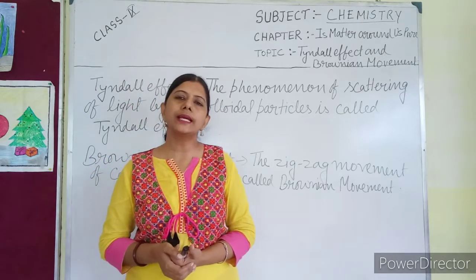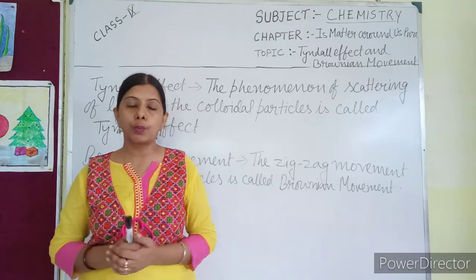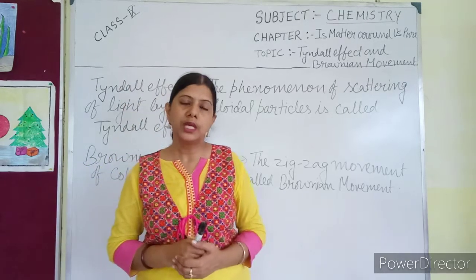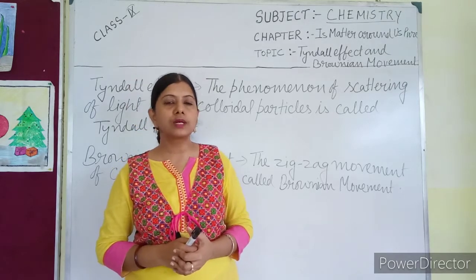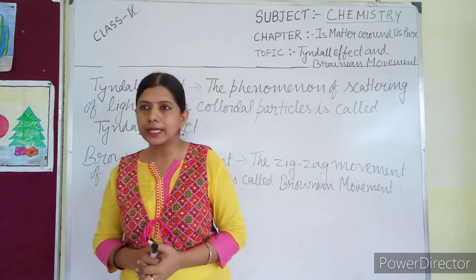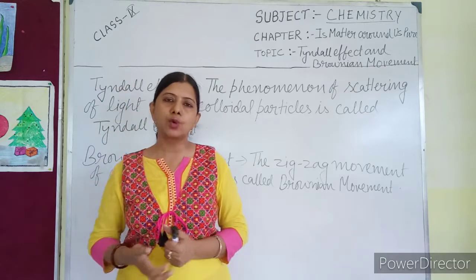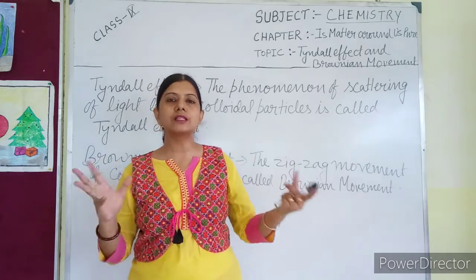If you open your NCERT book, before opening, see the cover page, and what photograph is given there. On the cover page you can find a photograph of light rays passing through a canopy. Where can you find a canopy? In the dense forest.